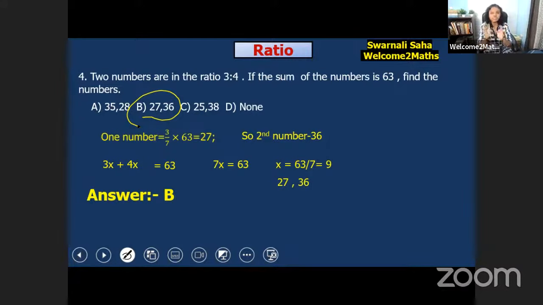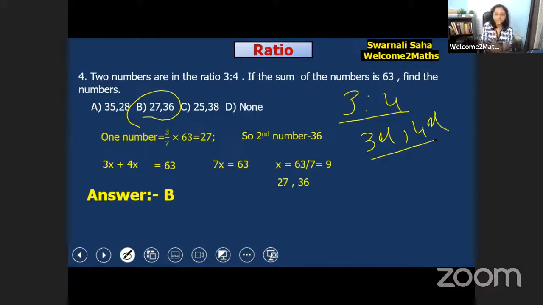Now the next thing: for the students who have not understood the process, I have written all the things. You can see the question carefully. The numbers are in ratio 3:4, so we write the numbers this way: let the numbers be 3x and 4x. In the question they have given the sum is 63, so we add 3x plus 4x, and it is 63. So 7x equals 63.